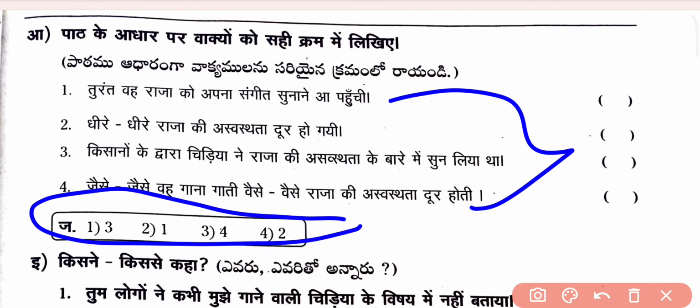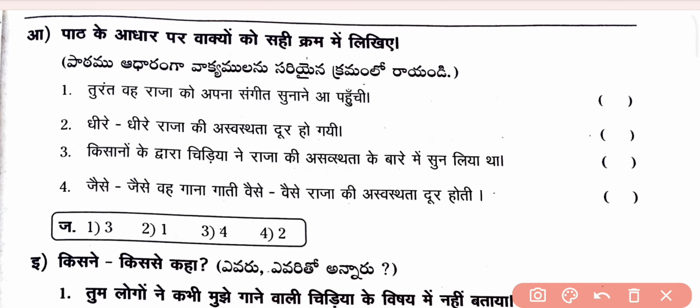First one 3, second one 1, and so on. This is sahi kram, which means we have to decide which one is coming first. So here the first one is number three, the second one is number one, the third one is number four, and the fourth one is number two. I hope you understand.